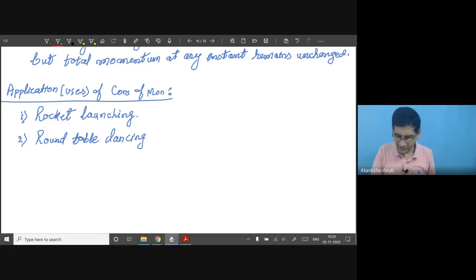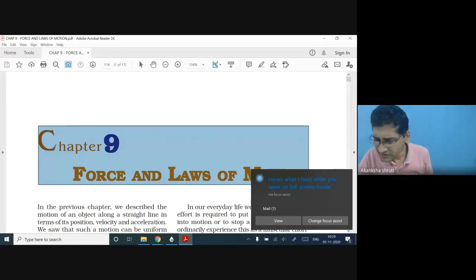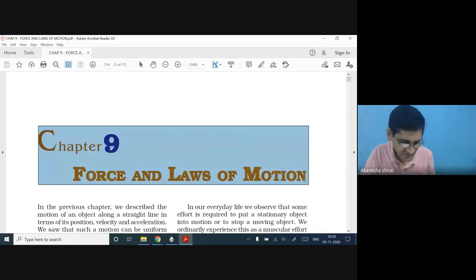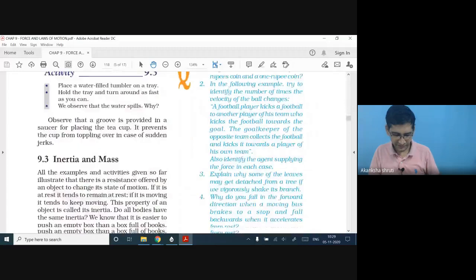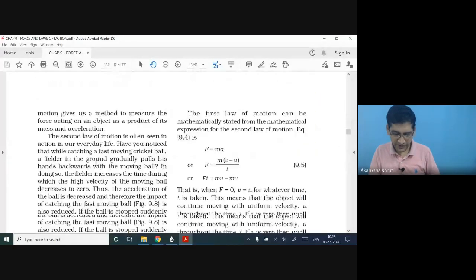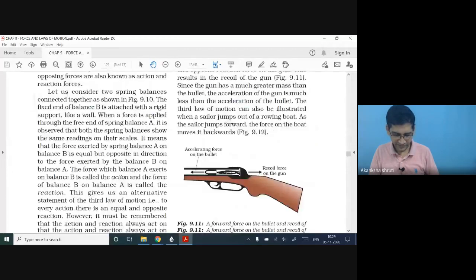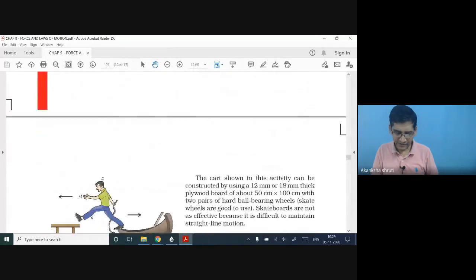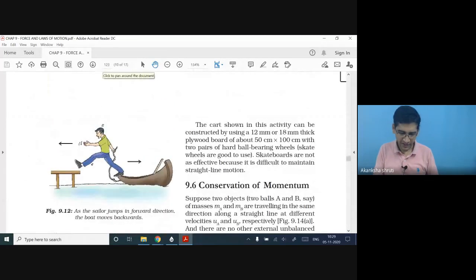Let me take one question from your book. Students, we may consider like this. Observe your textbook. Here we are observing this figure, the recoiling of a gun. This can also be explained with the help of conservation of momentum. Are you getting this?